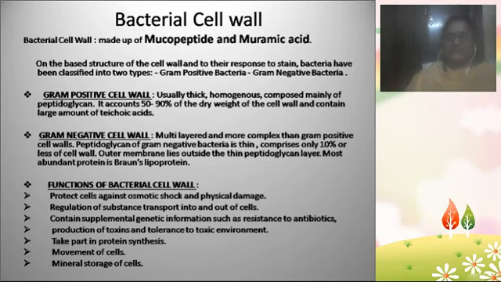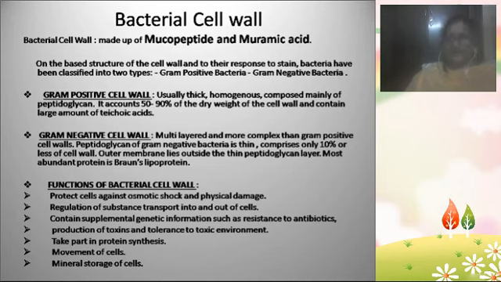And coming to the functions of the bacterial cell wall, what are they? First, it protects the bacterial cell against external shocks and damage. The second is that the bacterial cell wall helps regulate the transport of substances and minerals into and out of the cell. Just like I told you, the bacterial cell wall sometimes acts as a filter. Just as a filter acts, in the same manner, the bacterial cell wall helps in the movement of ions and molecules through it.